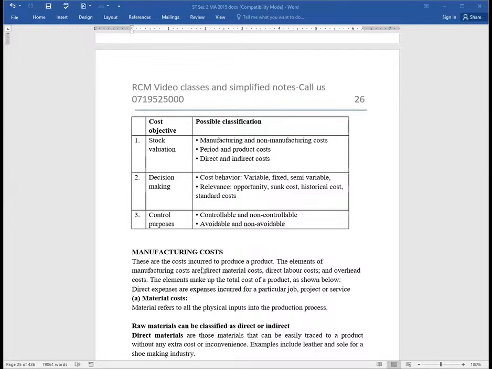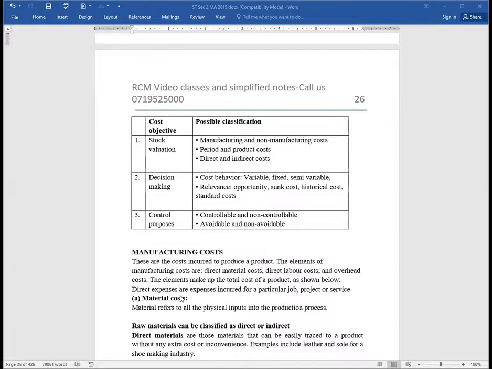The elements of manufacturing costs are direct materials, direct labor cost, and the overhead costs which are directly attributable to production. The elements that make up the total cost of a product are shown below.